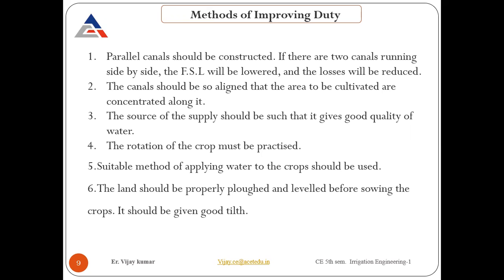Land should be ploughed and leveled before sowing the crop. It should be given good tilth. Basically, whatever equipment you are using should be efficient enough that it can level the soil before sowing the crop and make good tilth, which is good soil for any crop and for good duty as well. So these are the things you need to keep in mind while discussing the improvement of the duty.